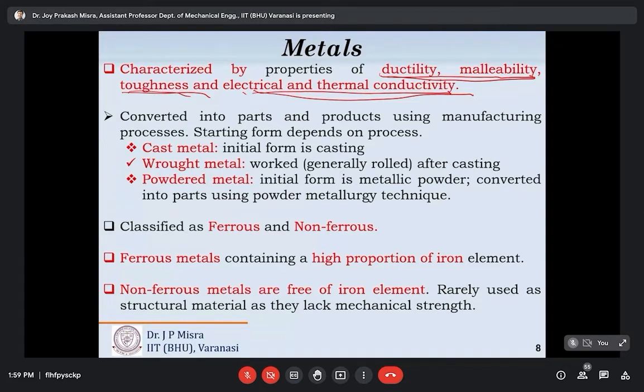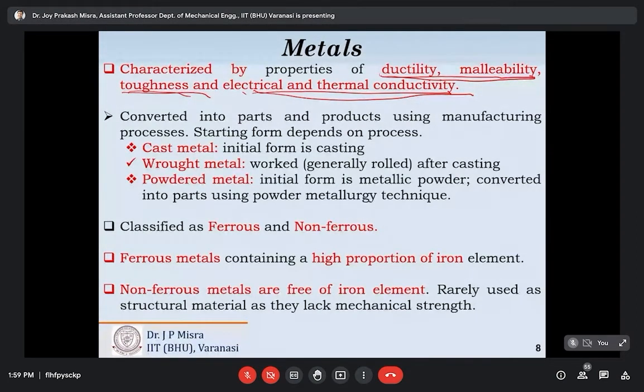Rolling is basically a metalworking process. Metalworking means obtaining the final shape by plastic deformation. Metalworking is a special class of manufacturing methods, and rolling is a metalworking process. In rolling, plastic deformation is executed by passing the workpiece or job or part between two heavy metal rolls.